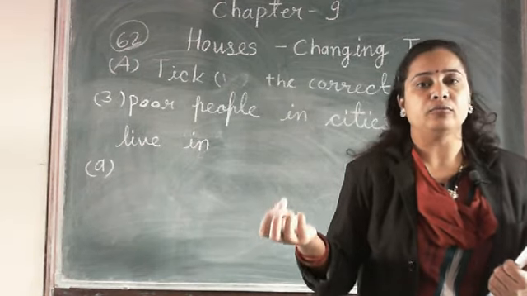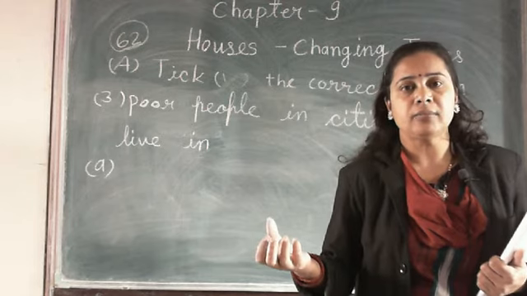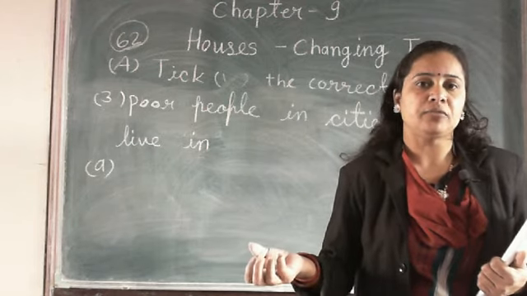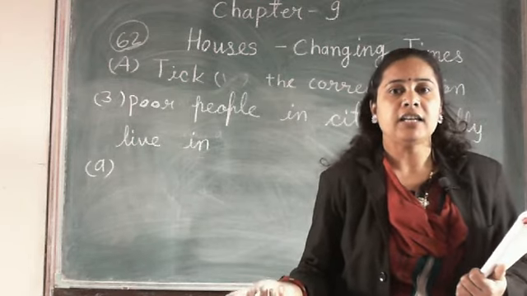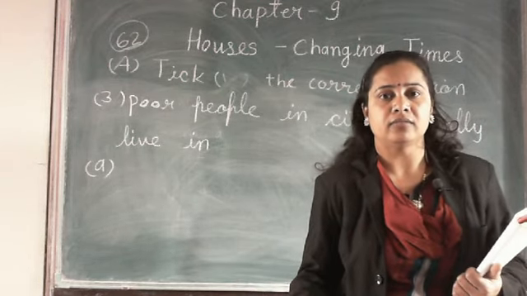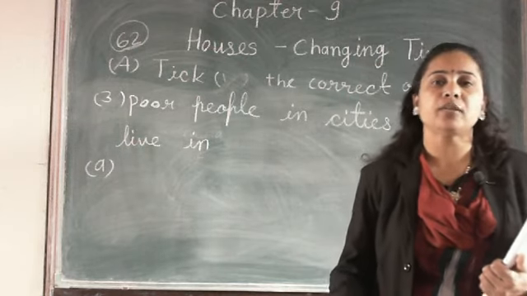They do work on daily wages, earn money, and spend that money on their daily requirements. So we say they are the poor people.